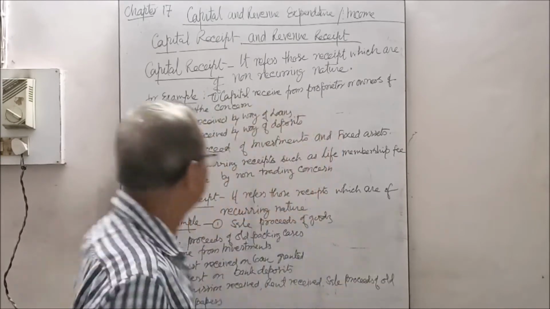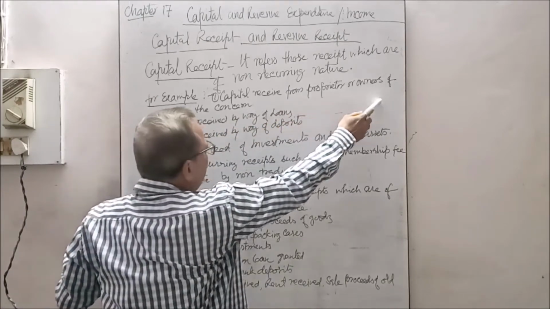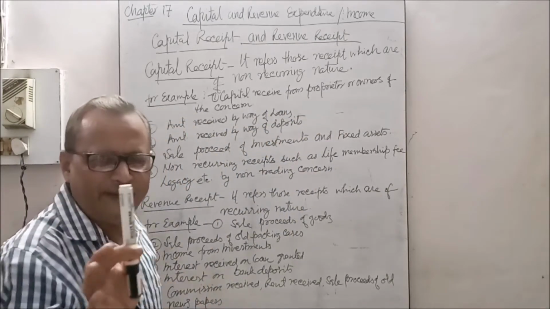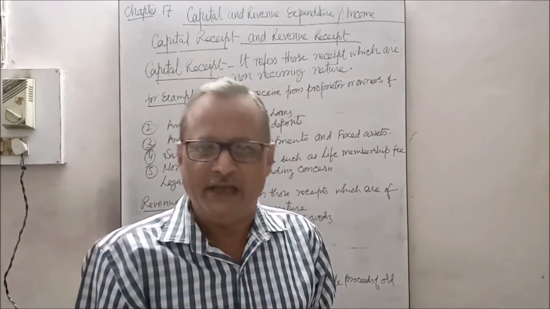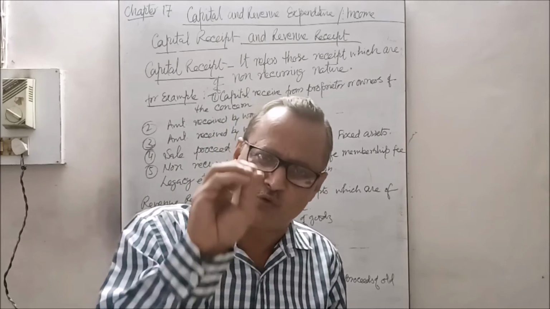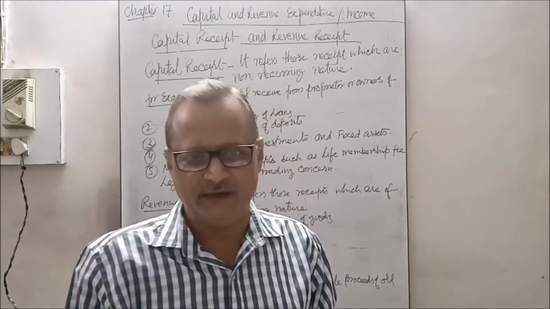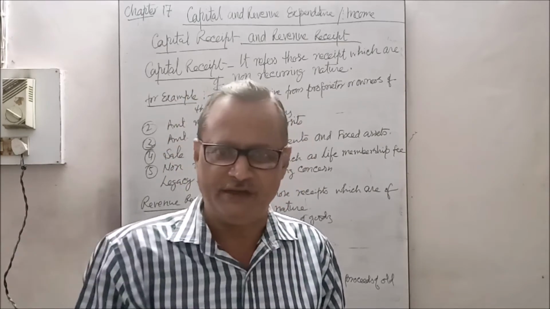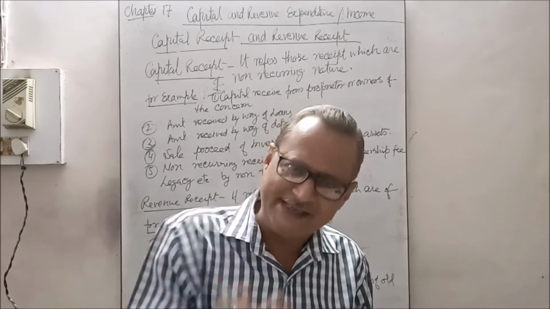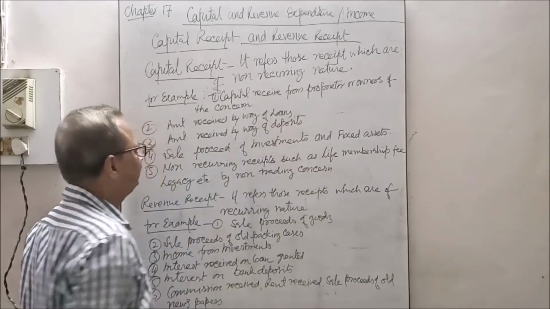For example, the capital received from the proprietor or owners of the concern. If any proprietor, owner, partner or shareholder invests money in the business to commence or carry on the business, that is invested once and will continue in the firm for a longer period. So the business receives this money, and that is called capital receipt.